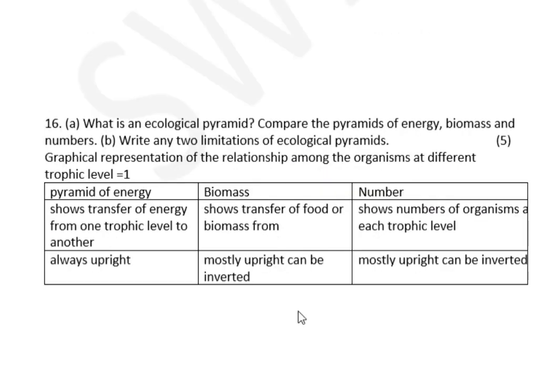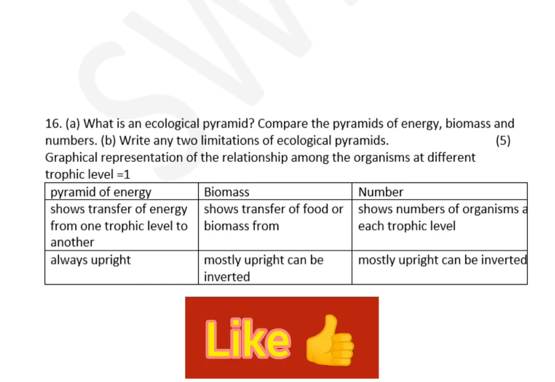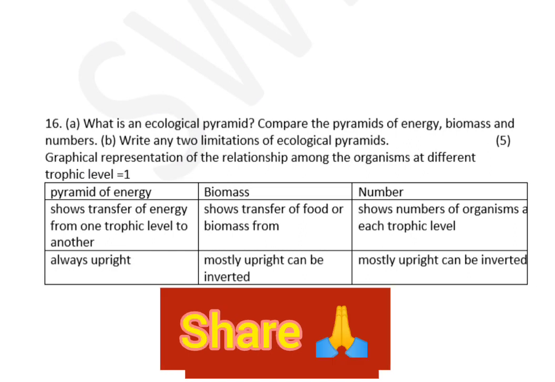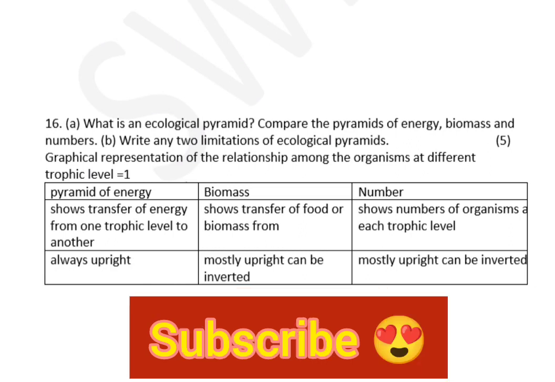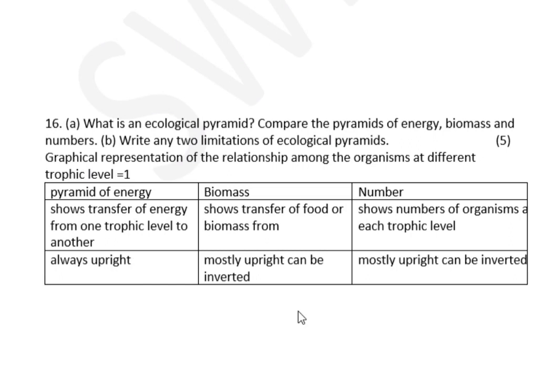Next question is about ecological pyramid. We know there are three types of pyramids. Compare the pyramids of energy, biomass, and numbers. Write any two limitations of pyramids. Graphical representation of the relationship among the organisms at different trophic levels is called a pyramid. Pyramid of energy shows transfer of energy from one trophic level to the other, whereas pyramid of biomass shows transfer of food or biomass from one trophic level to the other, whereas pyramid of number shows number of organisms in each trophic level. But pyramid of energy is always upright. Biomass pyramid or pyramid of number can be inverted in certain situations.